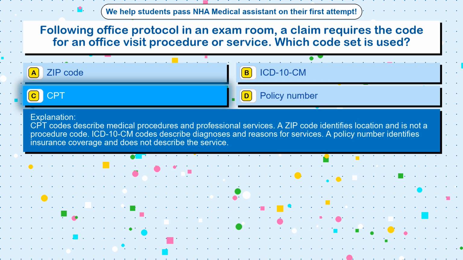A zip code identifies location and is not a procedure code. ICD-10-CM codes describe diagnoses and reasons for services. A policy number identifies insurance coverage and does not describe the service.